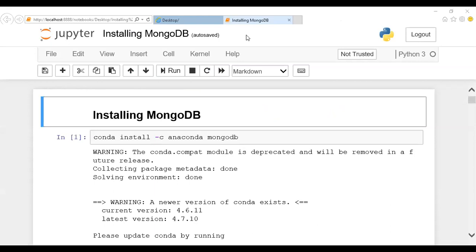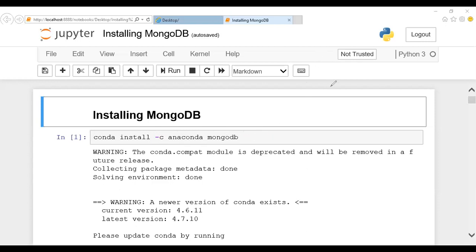Listen carefully. If you want to work with MongoDB in Jupyter Notebook, you are supposed to use conda install -c anaconda mongodb. Since we are using Anaconda Navigator, this is the install command. This is for installing. I'll first show you how to make the setup, and then show you the document and how to work with it. So this is the setup.